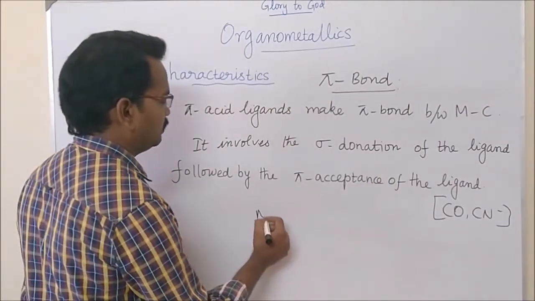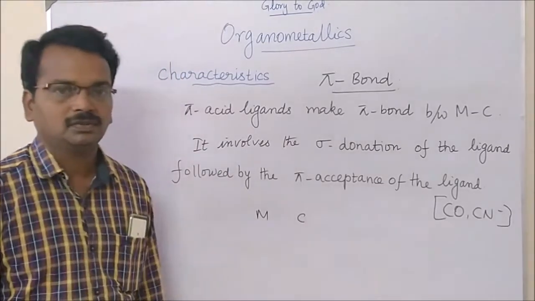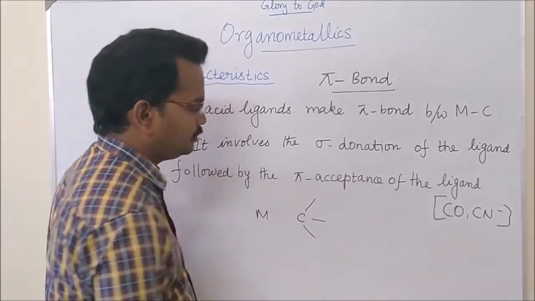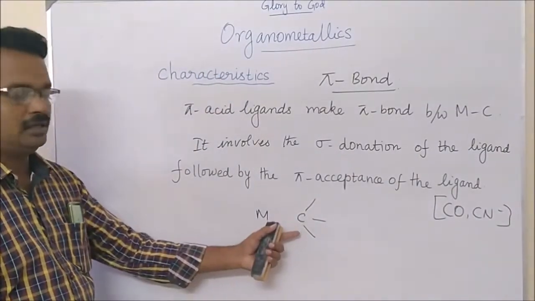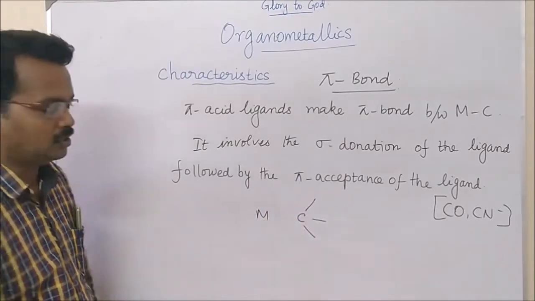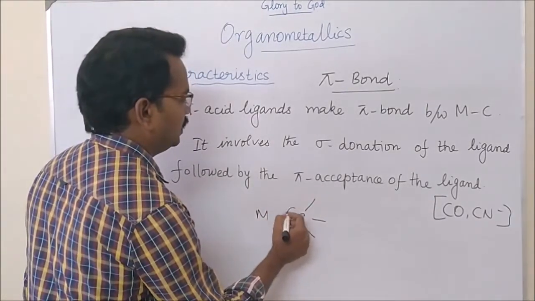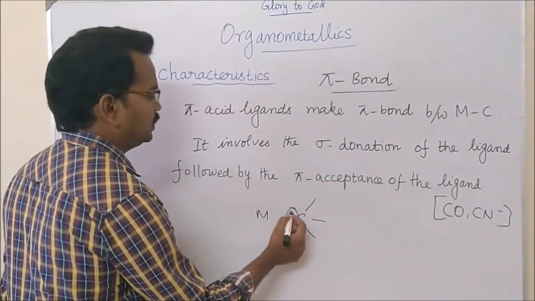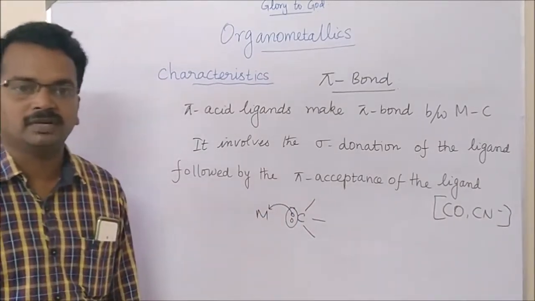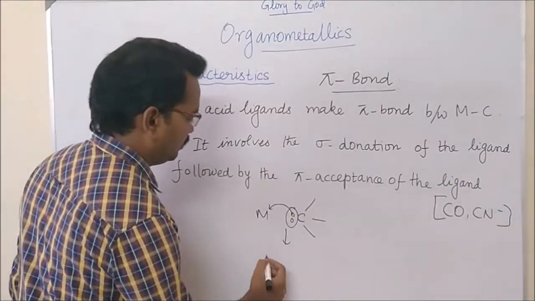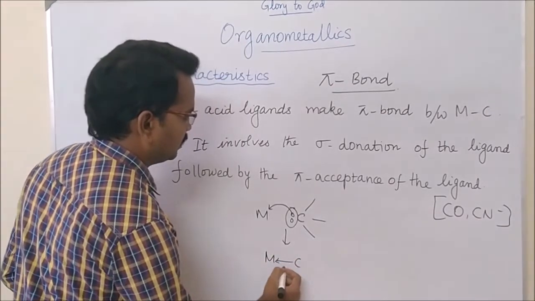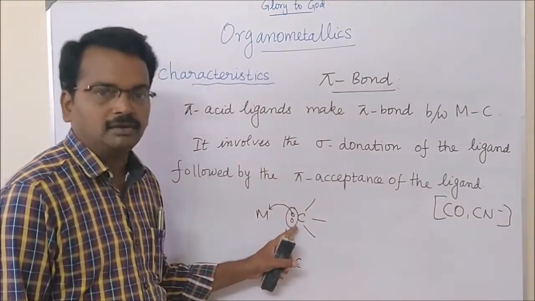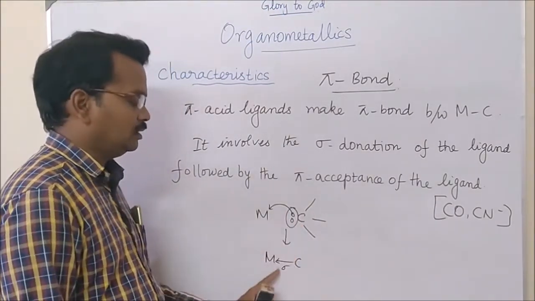First, the formation of the sigma bond. The carbon, which may be part of an organic molecule, has one lone pair of electrons. That lone pair of electrons may be given to the metal, and therefore one bond will be formed. This is called a sigma bond. The successful donation of the lone pair of electrons to the metal is called sigma donation.